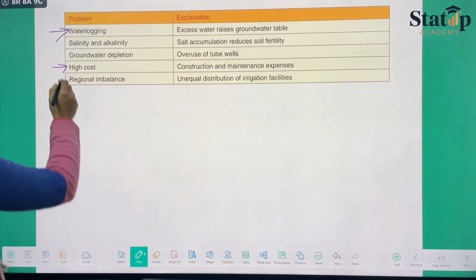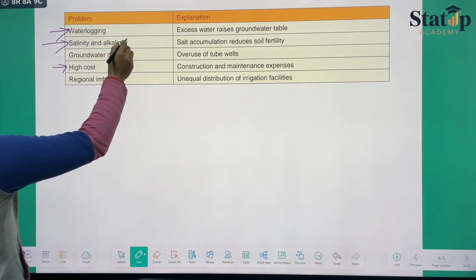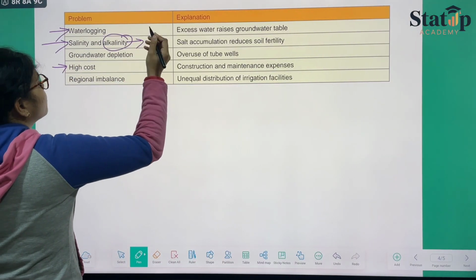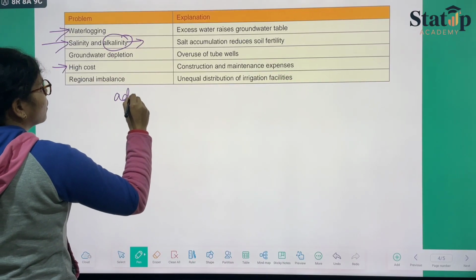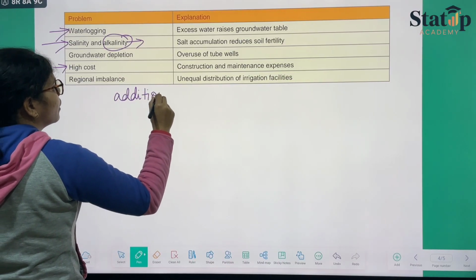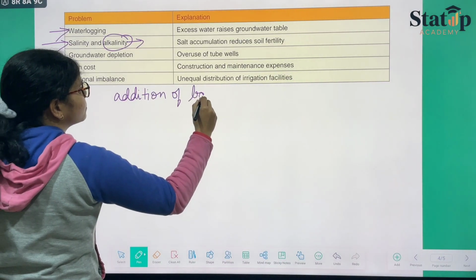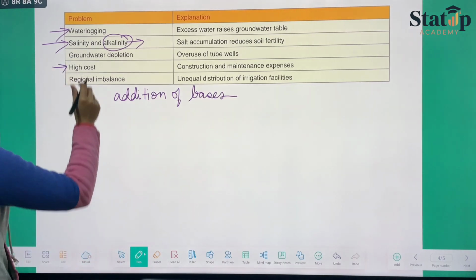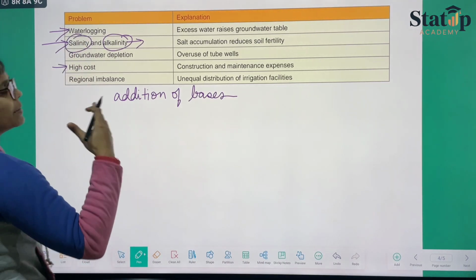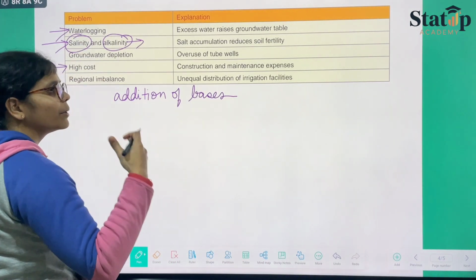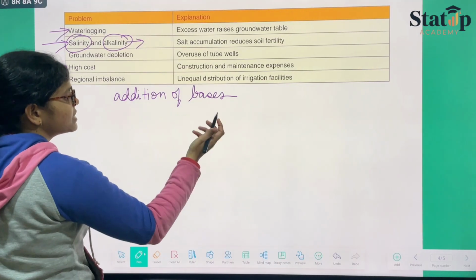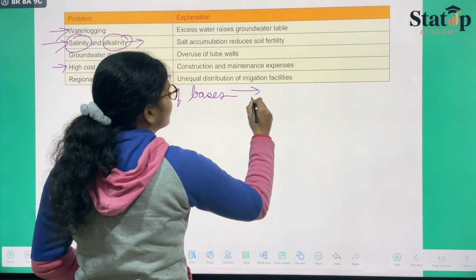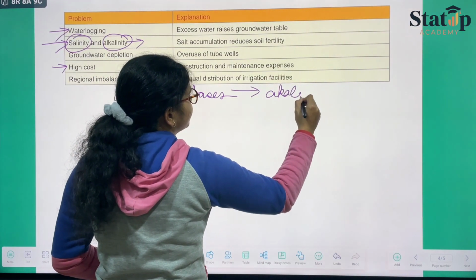Therefore the salinity and the alkalinity problem. Alkalinity refers to addition of bases. Since we have the salt over here, bases are also present. So because of the chemicals we are using, bases are there, and when bases are there, it refers to alkalinity.